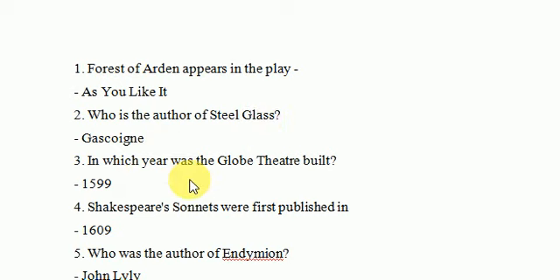In which year was the Globe Theatre built? So it was 1599. In 1599, Globe Theatre was built, and in 1642, the Globe Theatre and all other theatres were closed. Shakespeare's sonnets were first published in 1609.